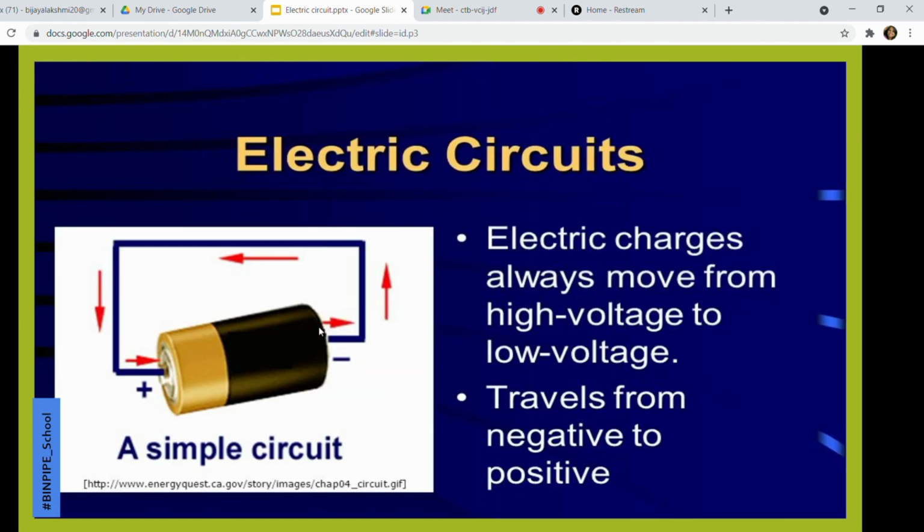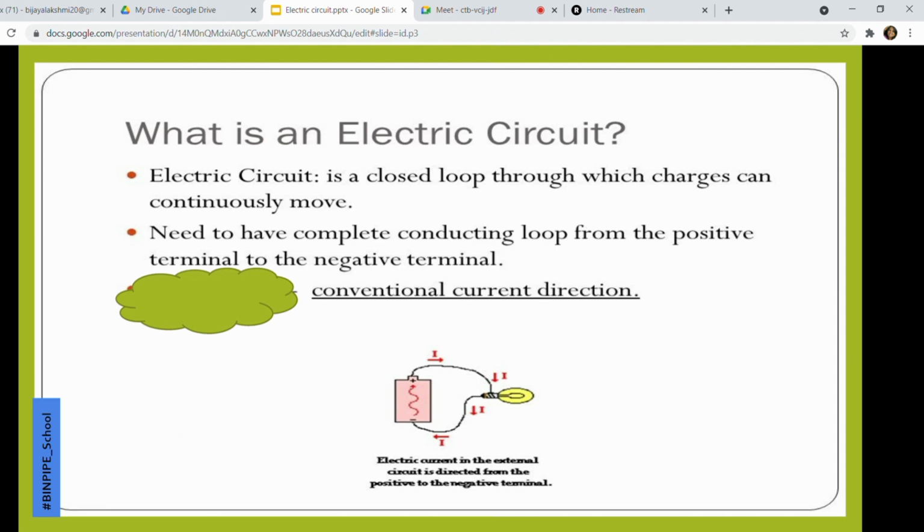Now electric charges move from a high voltage to a low voltage area, that is, from negative to positive, and that is why the path of the current is taken in the opposite way, that means from positive to negative. So what is an electric circuit? It's a closed loop through which charges continuously move, and the direction is the conventional direction of current, that is, from positive to negative.